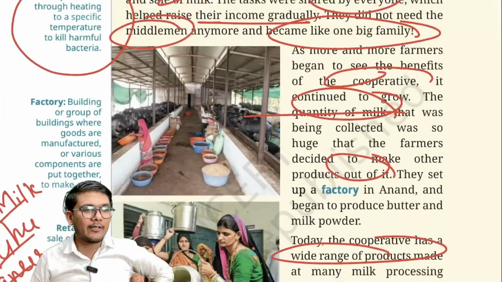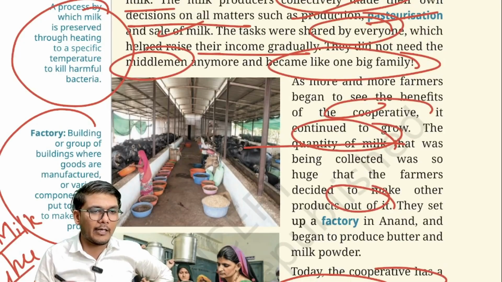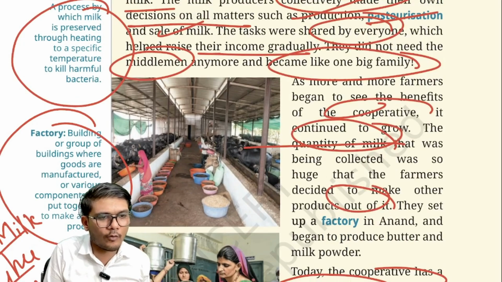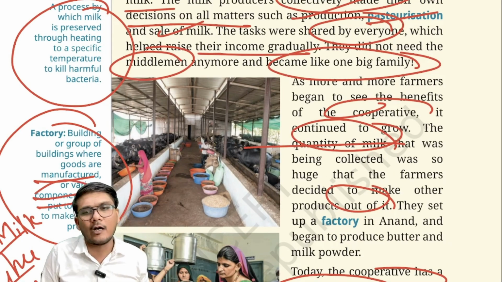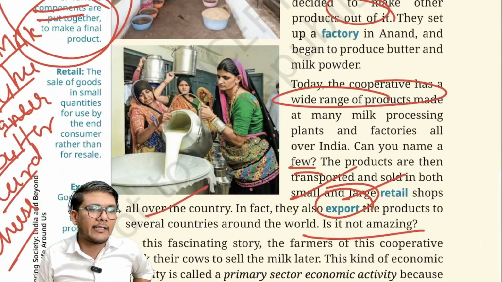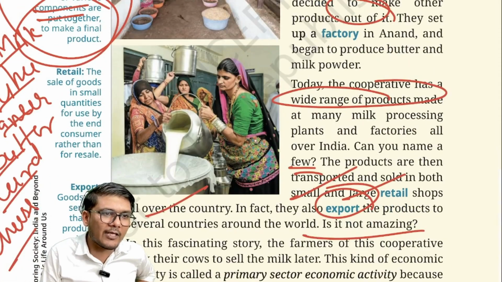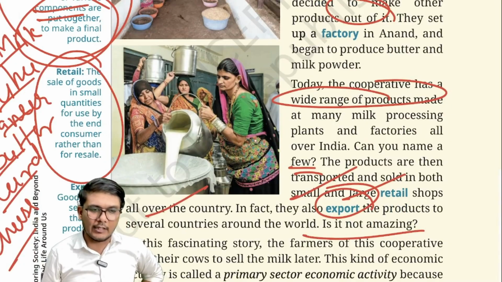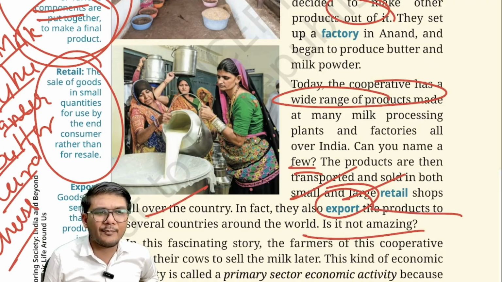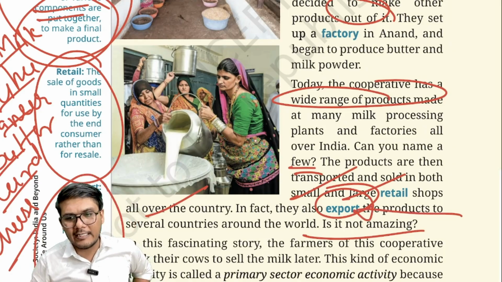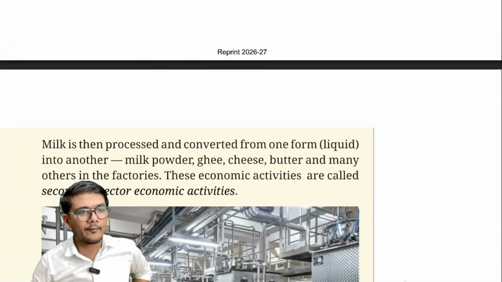So let us understand what a factory is. A factory is basically a building or a group of buildings that is a place where things are manufactured or various components are put together to make a final product. That is what a factory is. What is a retail shop? Basically the sale of goods in small quantities to the end user, wherever it happens, is known as a retail shop. What is export? When we sell our goods outside the country, it is known as export, right?